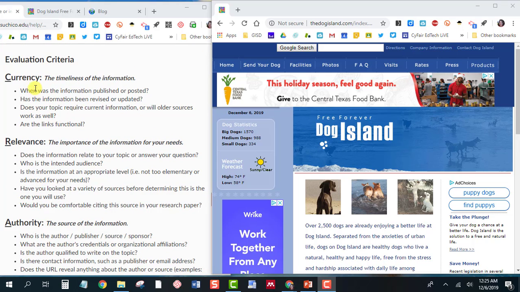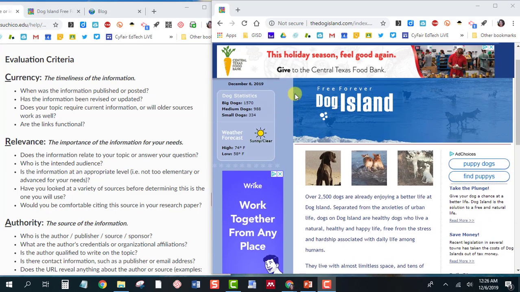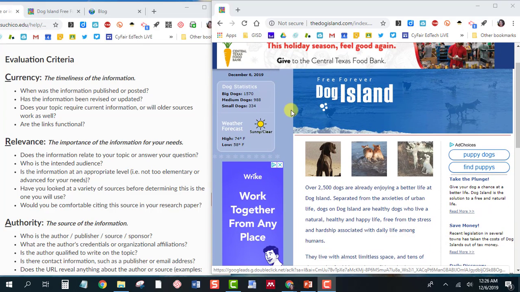The first step in the CRAAP test is currency. Is the information published recently and regularly? And if what I'm looking for requires current information, will this website work for me? Also, do the links work? So let's look over here on the right side on the Dog Island website. It does have the current date, although that doesn't mean it was updated today. It could just be that it has an automatic date thing there.